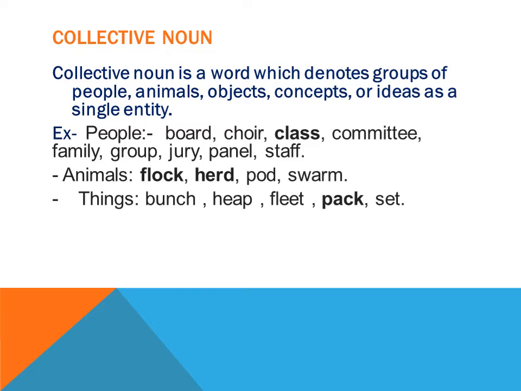So let me take the examples first. Animals: some of the collective nouns which we use for animals, not all are given here on the slide, some are given. For animals like flock, I already mentioned, flight is also used, and flock is also used for birds. Then herd of sheep. Then next you can see swarm. So these are some of the collective nouns used, like swarm of bees.